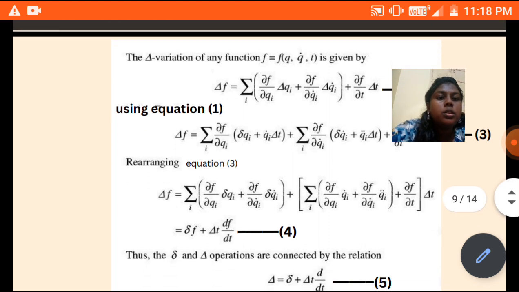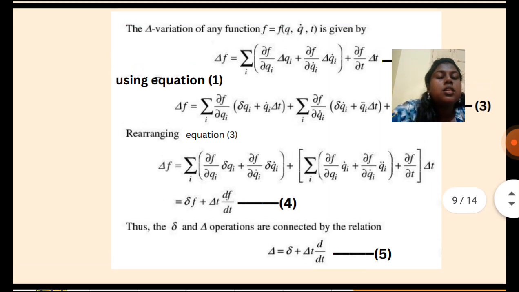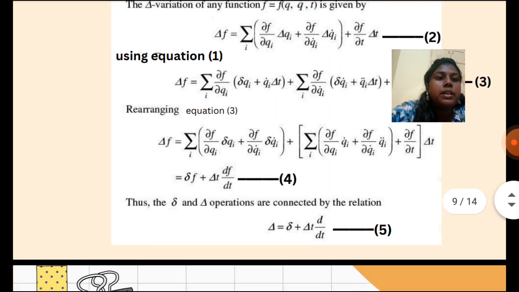So the above equation can be changed into delta f plus capital delta t df by dt, that is equation 4, and thus the small delta and capital delta operations are connected by the relation, equation 5, that is capital delta is equal to small delta plus delta t d by dt.